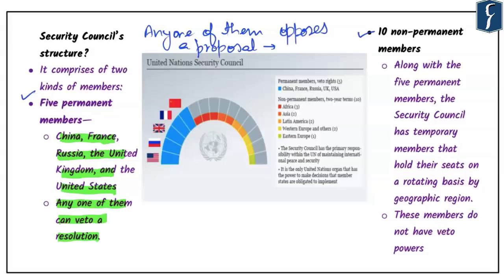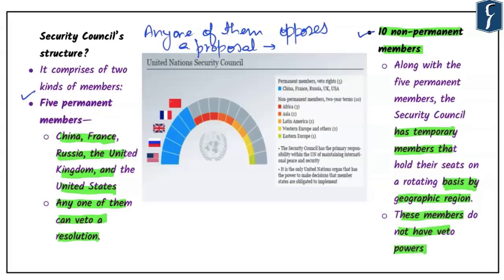Now we have also highlighted that there are 10 non-permanent members as well, but they are not at par with other members of the Security Council. These are elected on the basis of geographical reasons. Their position is temporary in nature and they have a tenure of just 2 years. Another defining element for non-permanent members is that they do not have any kind of veto powers.